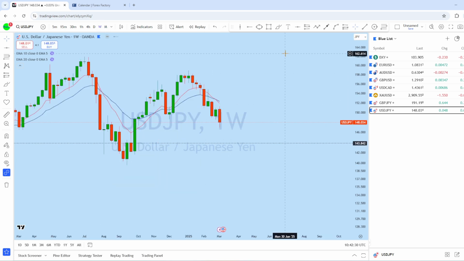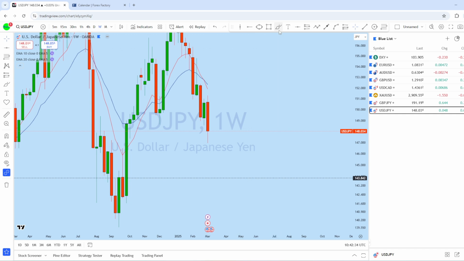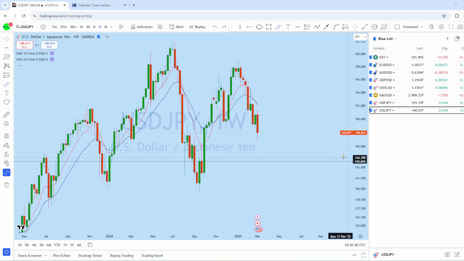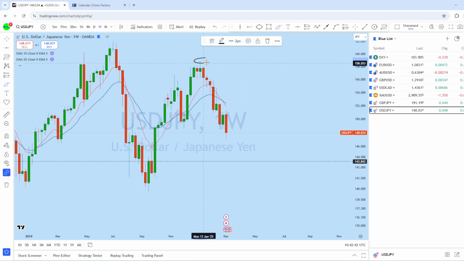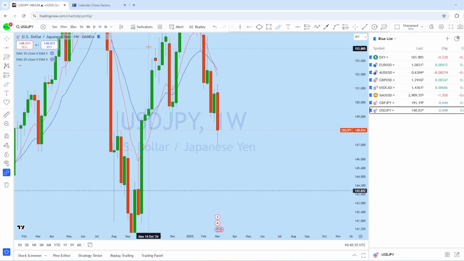If we look at the weekly chart on dollar yen, from the weekly perspective, the market has crossed this high, grabbed the liquidity from the weekly, and formed a strong bearish engulfer. There's a long wick, a big drop, long wick, big drop, expecting to continue that pattern after an initial pullback, expecting dollar yen to drop down to create a new lower low.